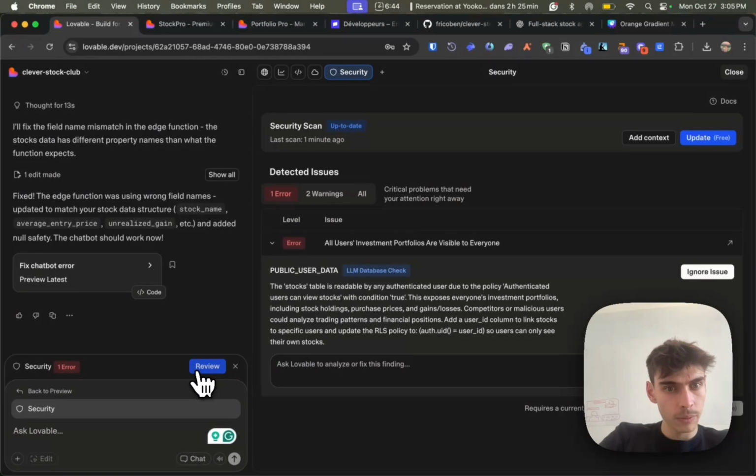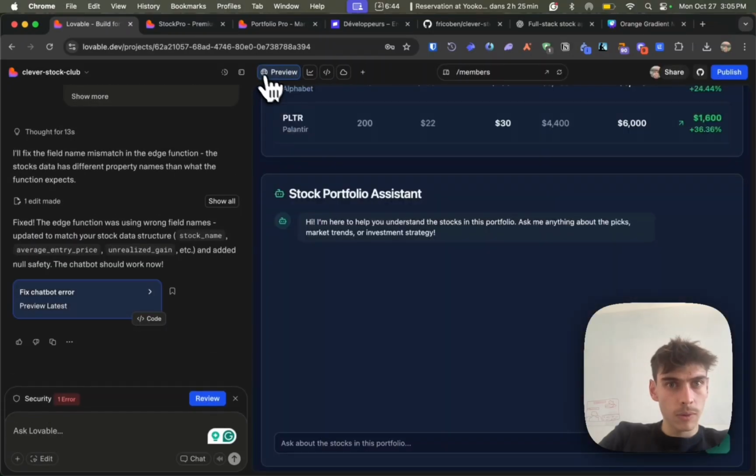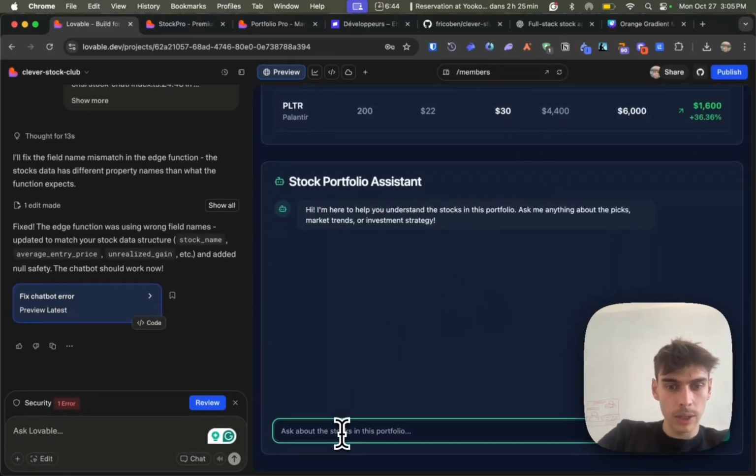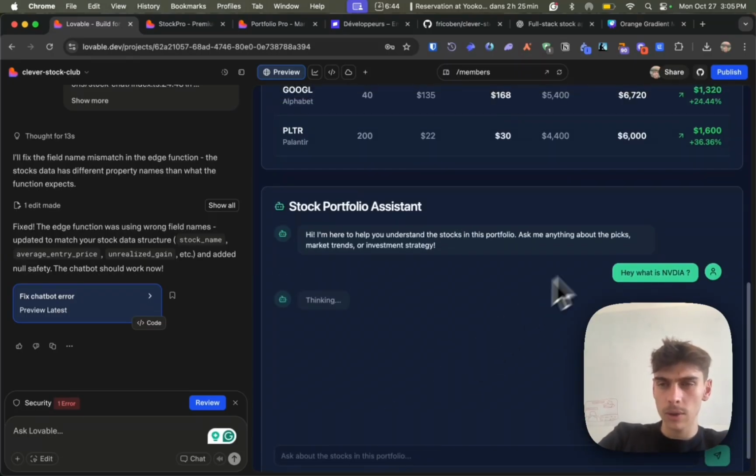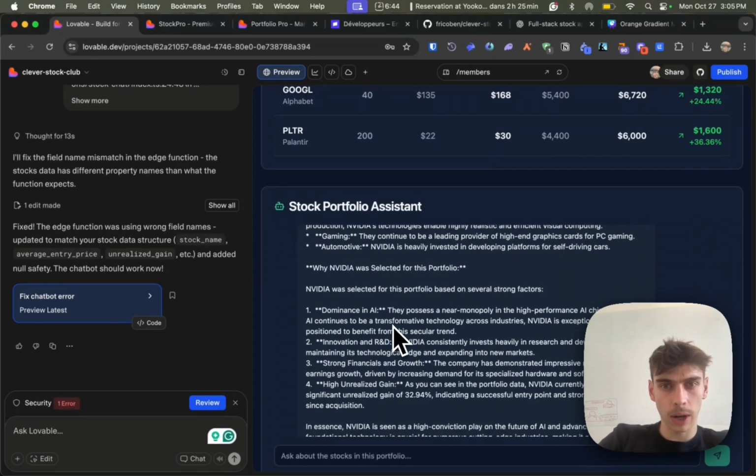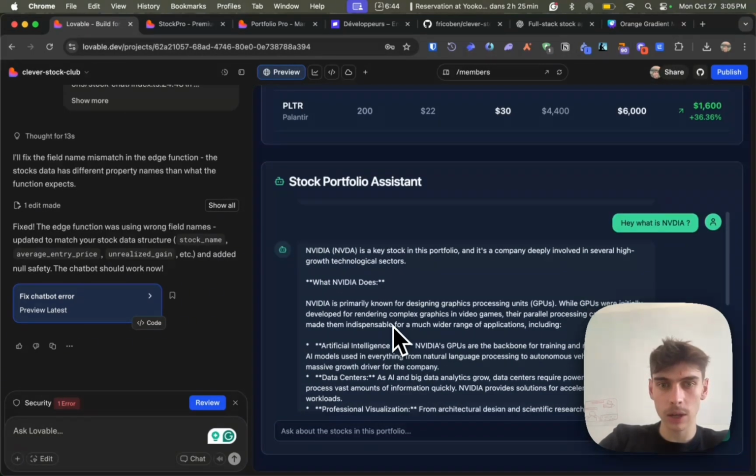Okay, so now I'll first try again. Hey, what is NVIDIA? Okay, we can see something is appearing. Okay, we have the AI actually working.